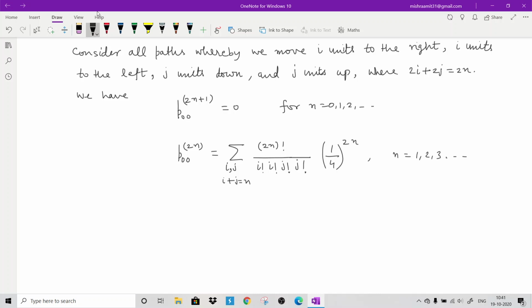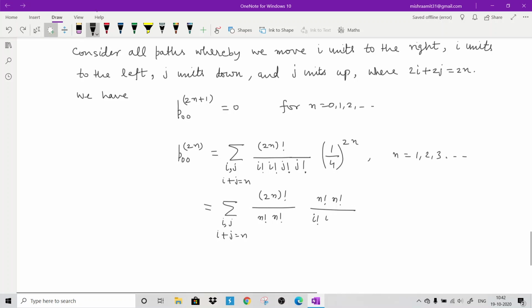So again we have to focus upon this. If you see what this is, after some manipulations, I will show you those manipulations. I plus j is equal to n. So what I am doing: factorial 2n divided by factorial n and factorial n. I am multiplying this by factorial i and factorial i in numerator and denominator.